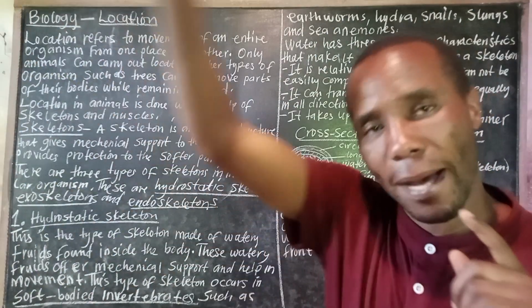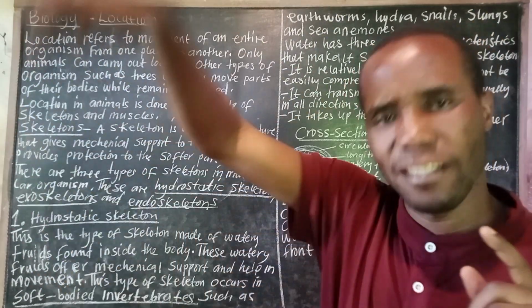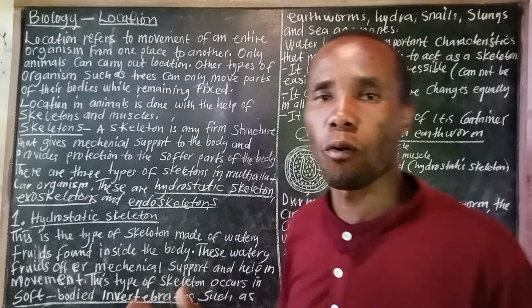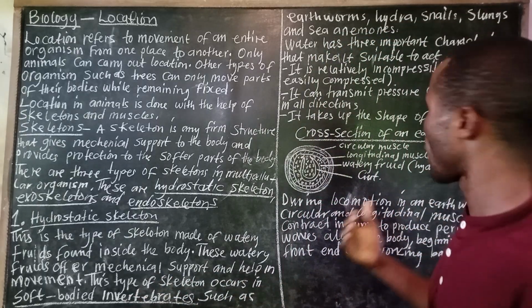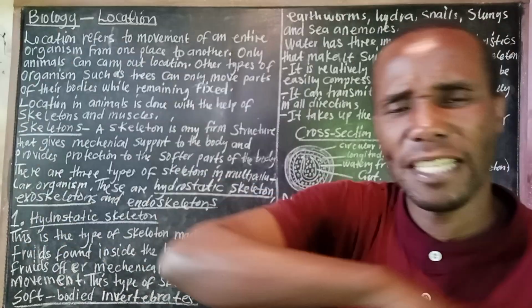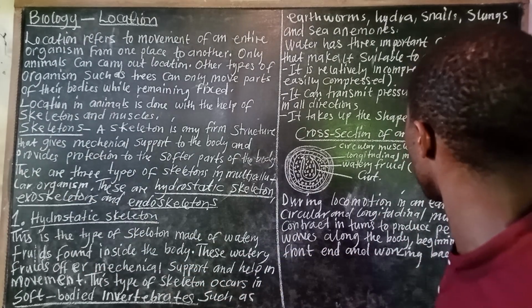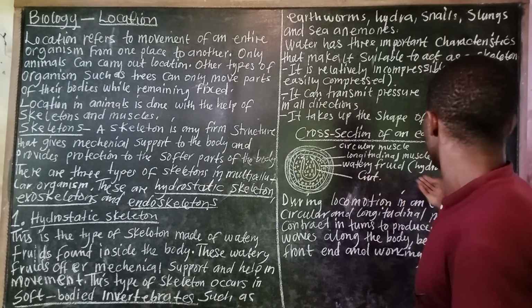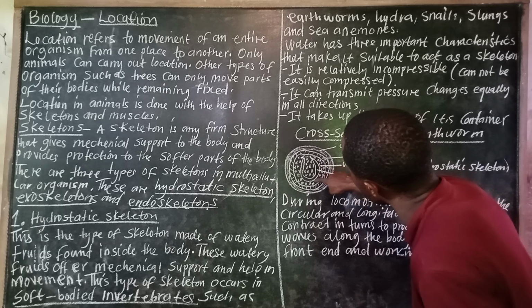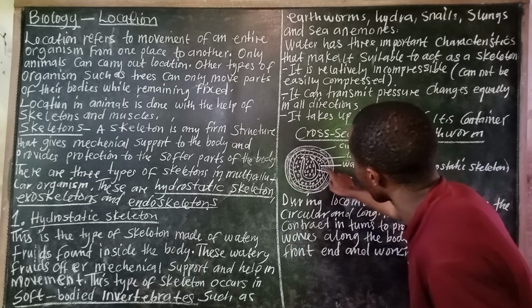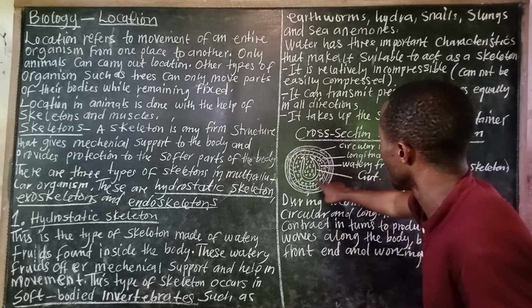Then longitudinal muscles are muscles that are in length. They are straight like this. Then we have coelomic fluid, these dots you are seeing here. Coelomic fluid inside here.